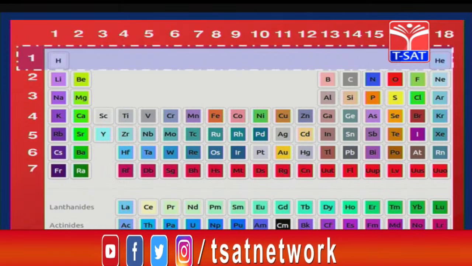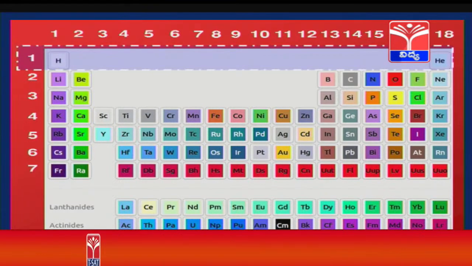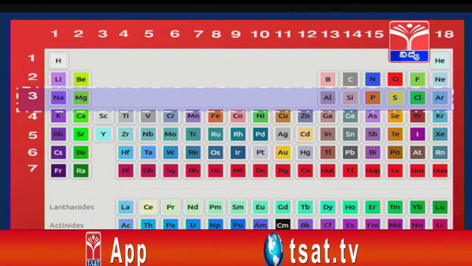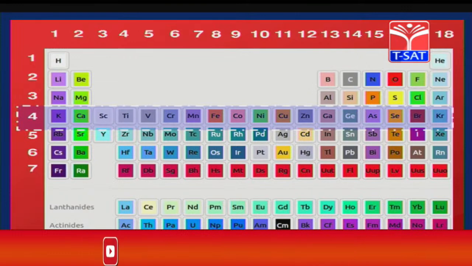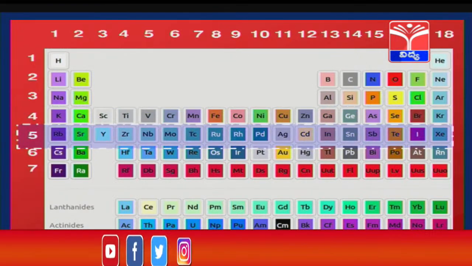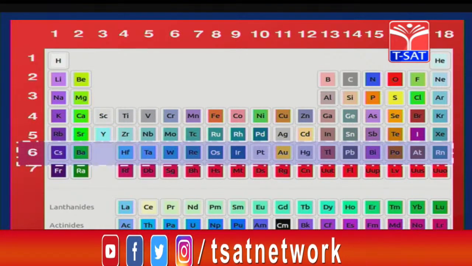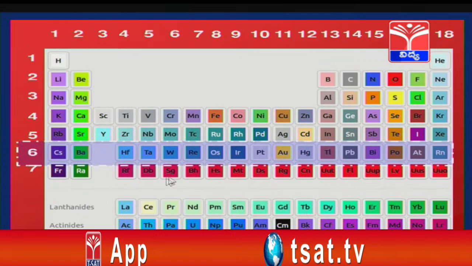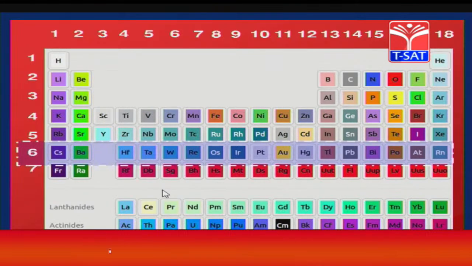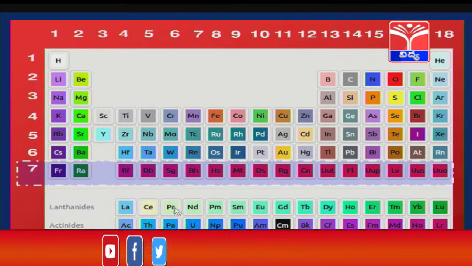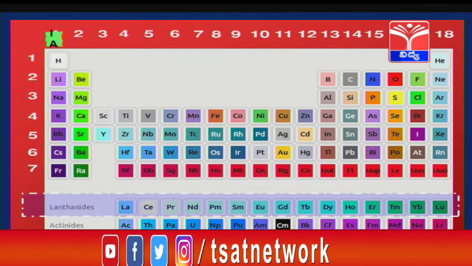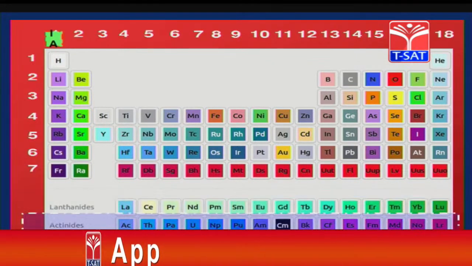The first period has 2 elements, hydrogen and helium; the second period 8 elements; the third period 8 elements; the fourth period 18 elements; the fifth period 18 elements; the sixth period 32 elements. The sixth period also includes the lanthanide family, which is down. The seventh period can also accommodate 32 elements, but so far only 26 elements are available for us in this period. These are lanthanides, and these are actinides.